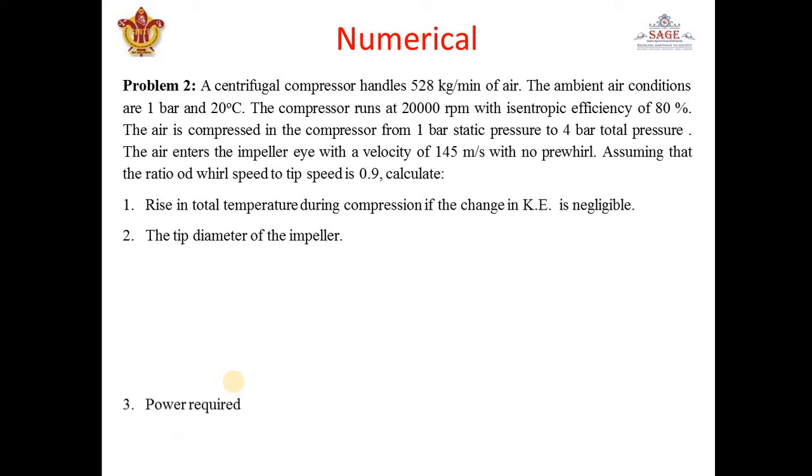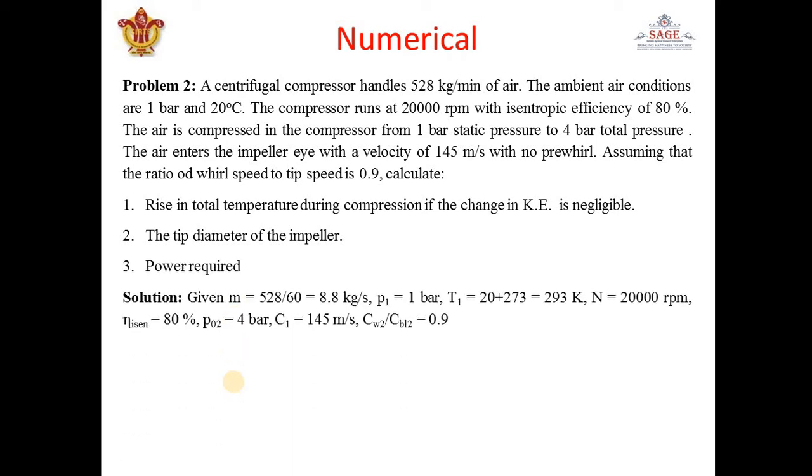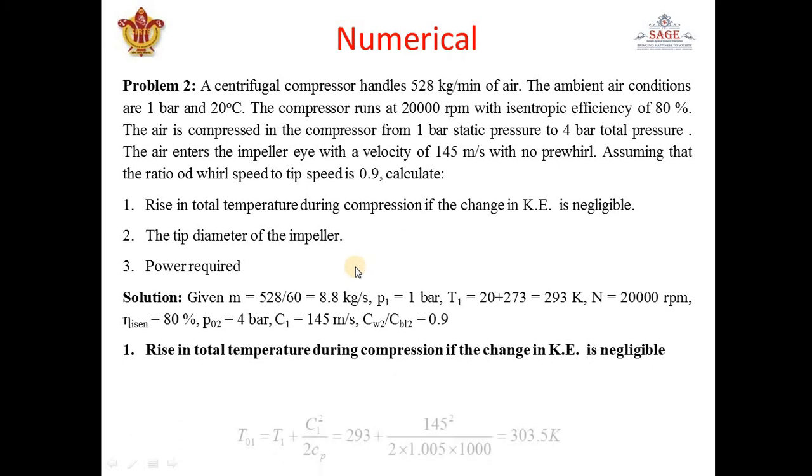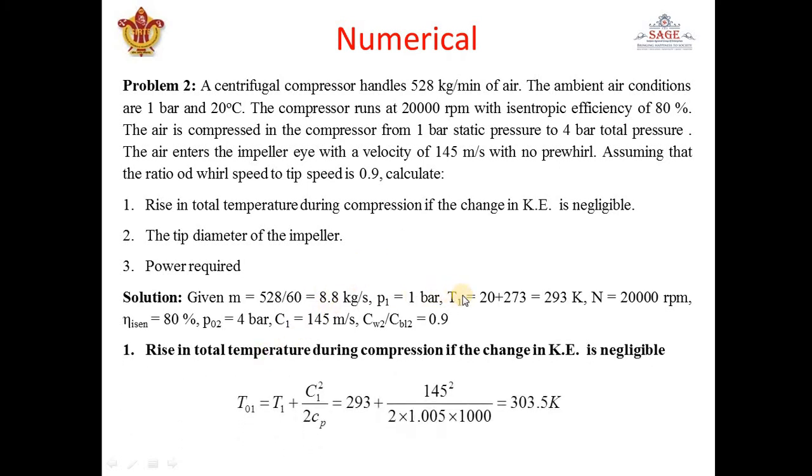The tip diameter of the impeller, power required. Okay, so 3 things it is asking. So first we have to write the given. M is given, P1 is given, T1 we have to convert 20 degree into Kelvin. N is given 20,000 rpm. Isentropic efficiency is given 80%. P02 is given because total pressure is given here. P02 is 4 bar. C1 is 145 and the ratio of whirl speed to tip speed. Tip speed means blade speed at outlet. It is given 0.9. So let's start first with rise in total temperature during compression if the kinetic energy is neglected. Okay, so here we have to calculate T01 first.